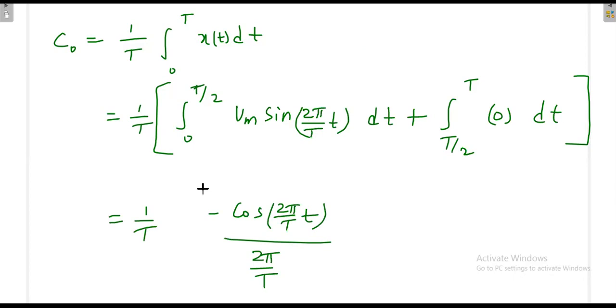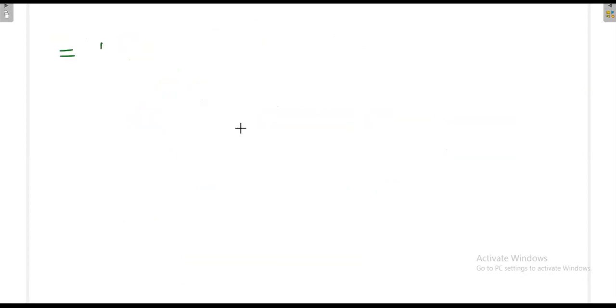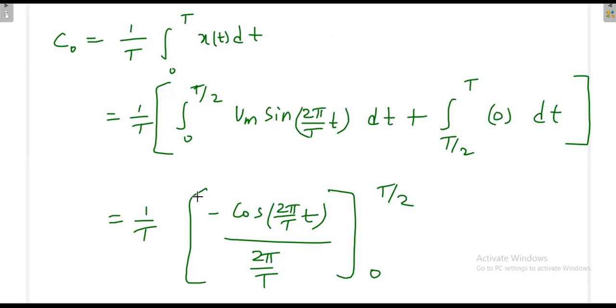Again, the limit varies from 0 to T by 2. Just apply the limit. Again, I think this Vm we have missed out. So again if you calculate this integral, the second part will be 0. Vm we can take outside, Vm by T. Otherwise we can have this Vm here. So the second integral is 0.